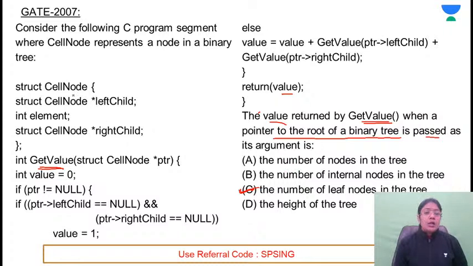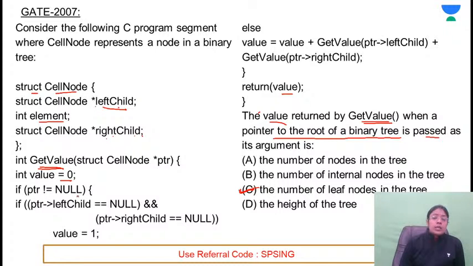It's very simple. First of all, struct cell node. Structure of a node is defined. Left child or the left pointer holding the address of the left child. Element itself holding the address of the right child. After that, get value. Root का address मिला आपको. Int value. Initially the value is 0.